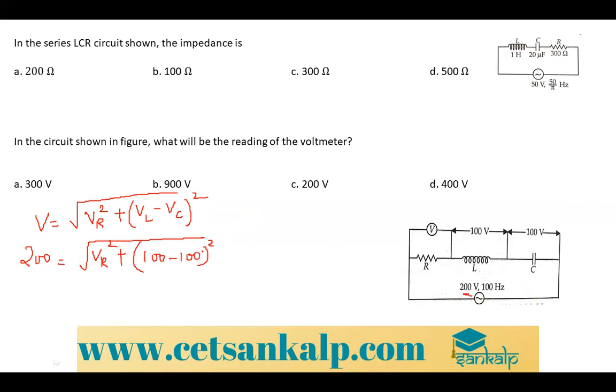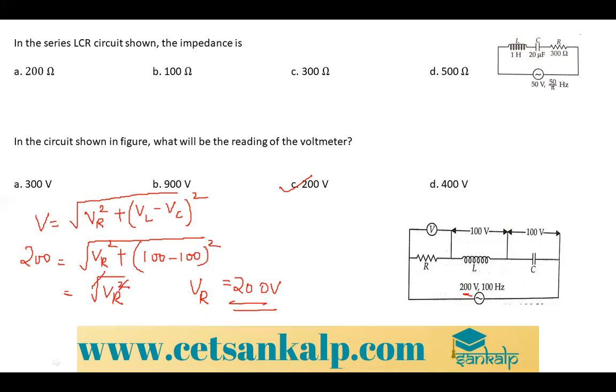So 100 minus 100 is 0. So it is root VR square. Root and square get cancelled. So VR is equal to 200 volt. Okay, so option C. I hope you are clear with this.